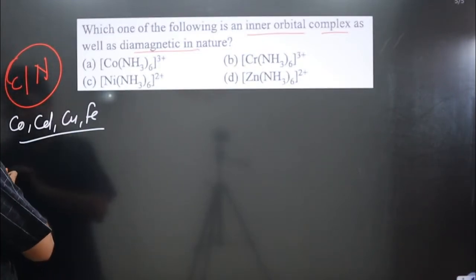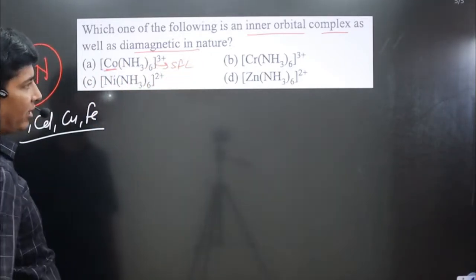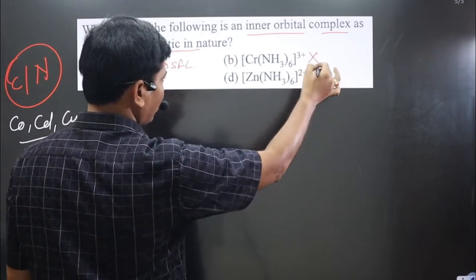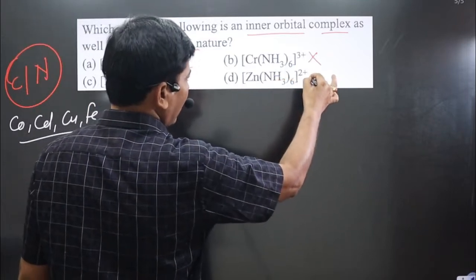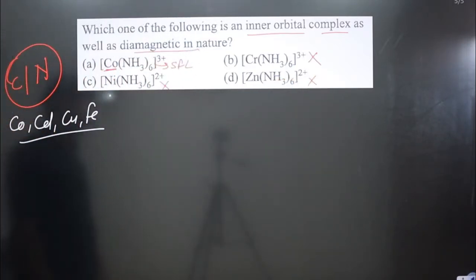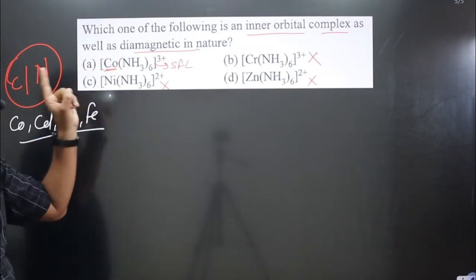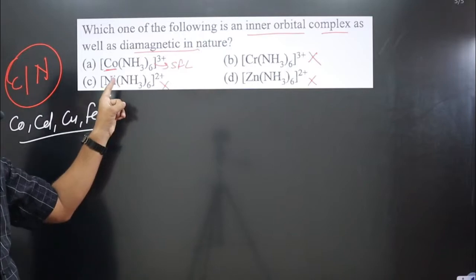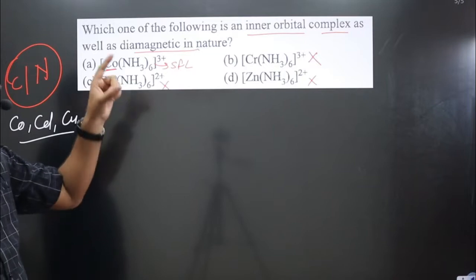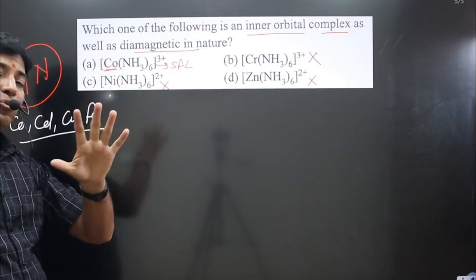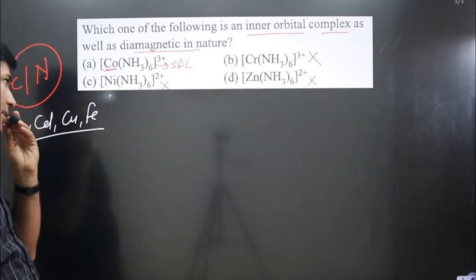So now look at the options. Cobalt is there, here ammonia acts as a strong field ligand. Chromium is there, it does not act as a strong field ligand. Nickel is there, ammonia does not act as a strong field ligand. Zinc is there, ammonia does not act as a strong field ligand. From here we got the answer. But anyway, if you want to justify, in these complexes pairing of electrons will not take place. Only in this complex will pairing of electrons take place, because ammonia is acting as a strong field ligand.